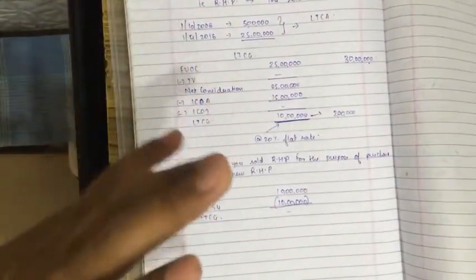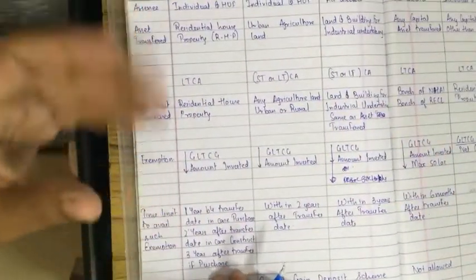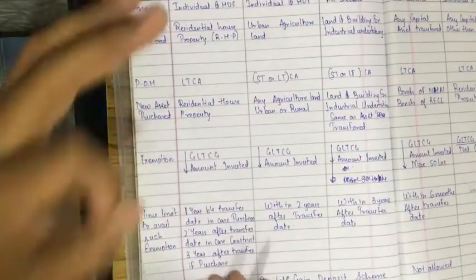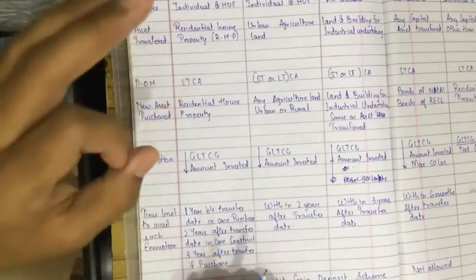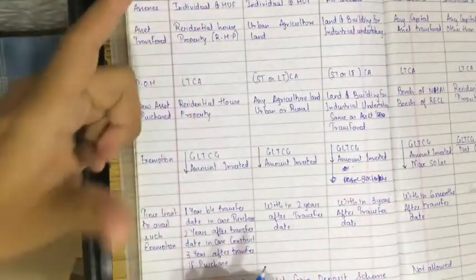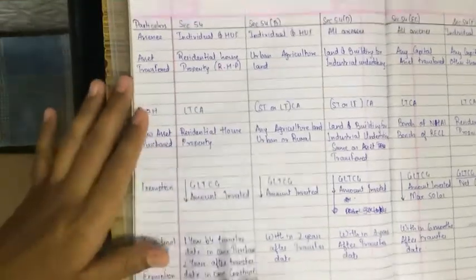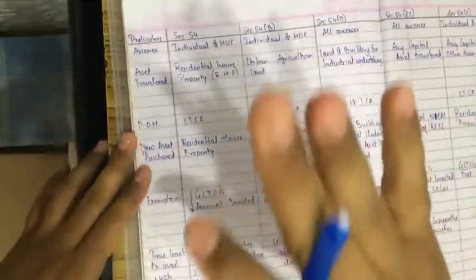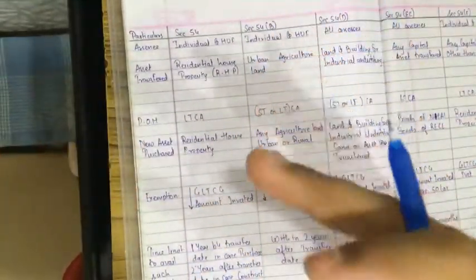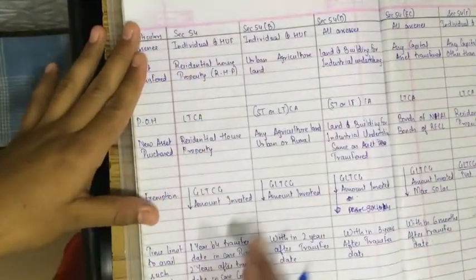This is a hypothetical example I have just taught you. The main sums will come in the practice manager and you have to solve them. It is not possible for me to teach each and every sum. If you have any problem in a specific sum, just put it in the comments. I'll read the sum, make a video for it and upload it. But such sums should be the ones that are very difficult, not things that come very easily.